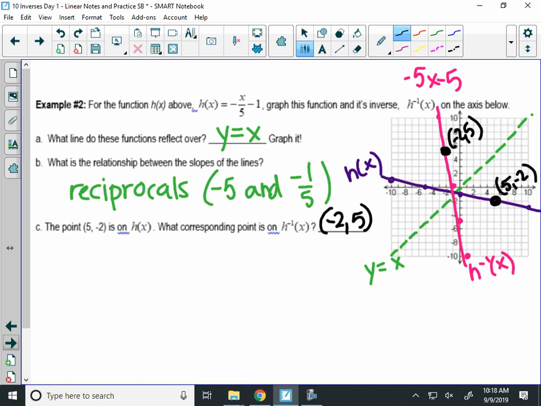Graph it, see if they look like they reflect. Check the slopes, see if they're reciprocals. See if a point is the opposite. Same with the intercepts. I'm going to show you a third way now. Flip your paper over.